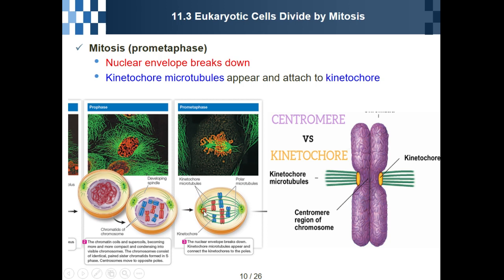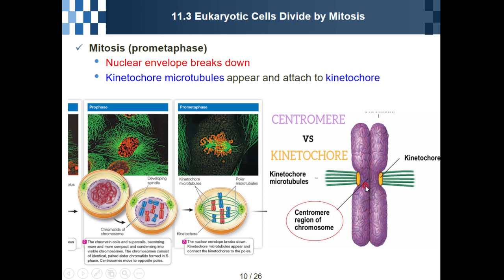Okay, so after that, the centrosome is composed of microtubules. Especially this microtubule, we call it the kinetochore microtubule. For example, this is the chromosome.